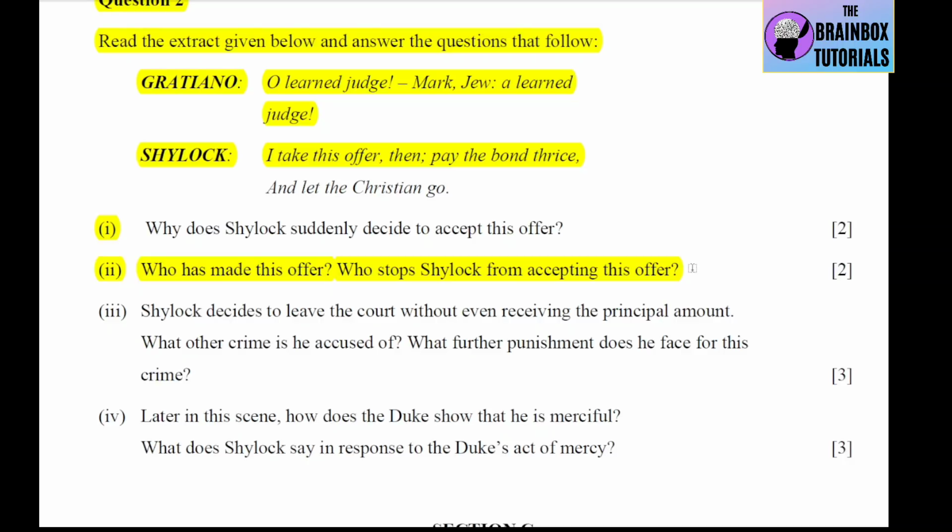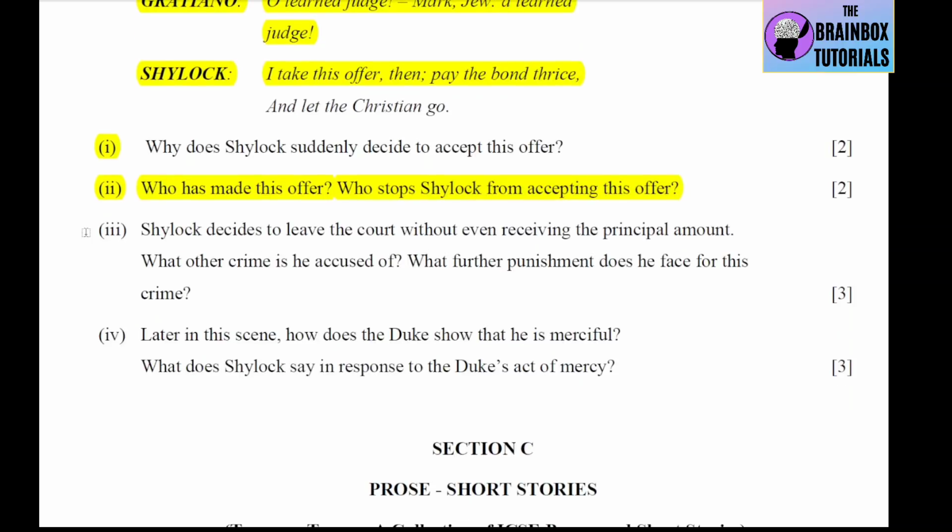Number 3 is, Shylock decides to leave the court without even receiving the principal amount, that is 3000 ducats. What other crime is he accused of? And number 2 is, what further punishment does he face for this crime? So the answer to this will be, Shylock is accused of conspiring against the life of a Venetian citizen.